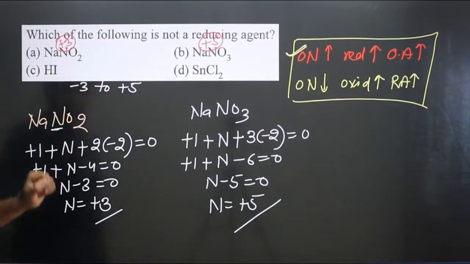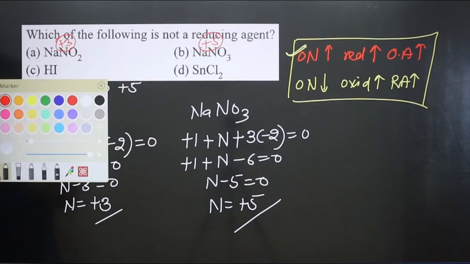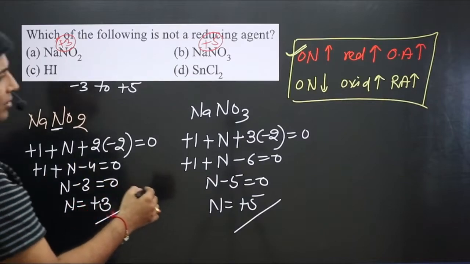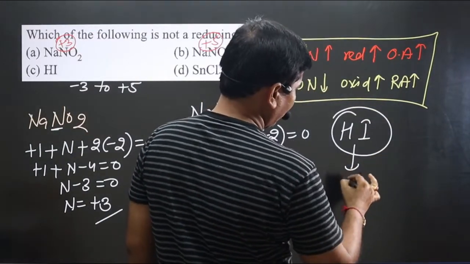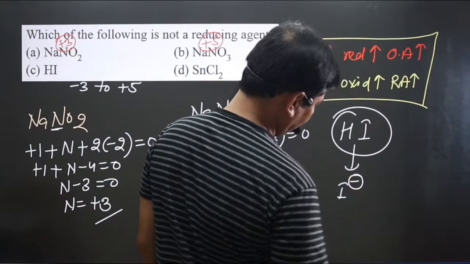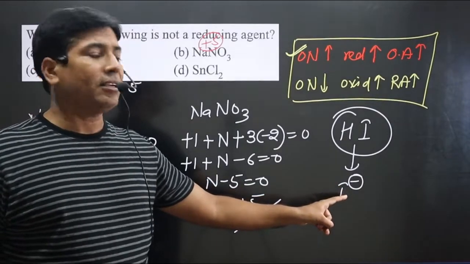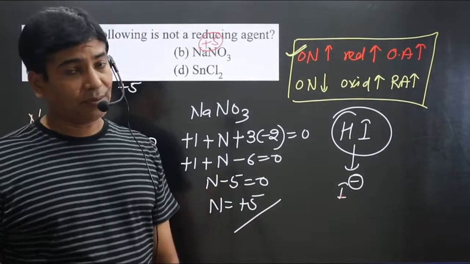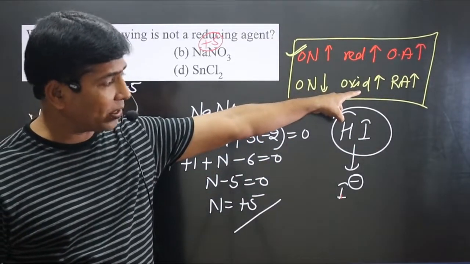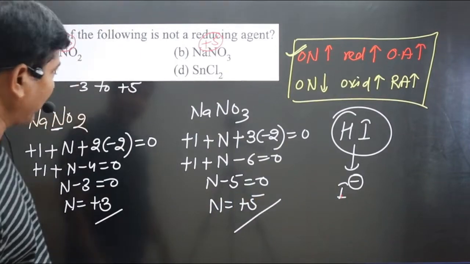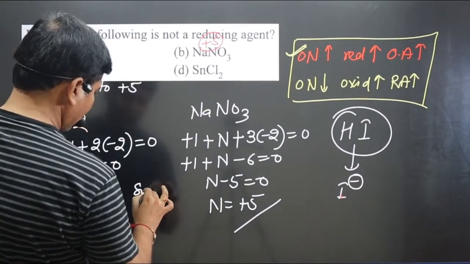If you want to check another one, you can see we have HI in option C. From here you can get I minus, iodine. In this case you can see it is present in its lowest oxidation number, which means it will always undergo oxidation and act as reducing agent. In this case also, option D, we have SnCl2.